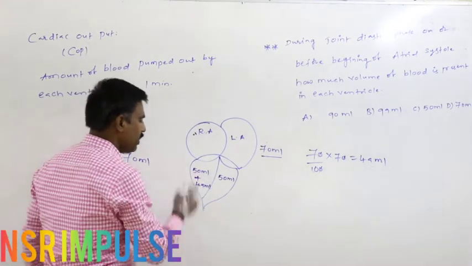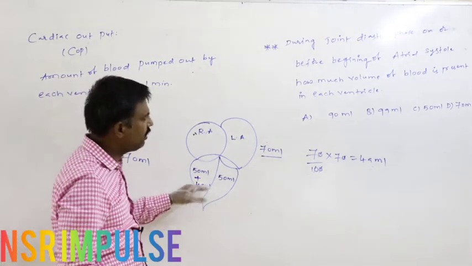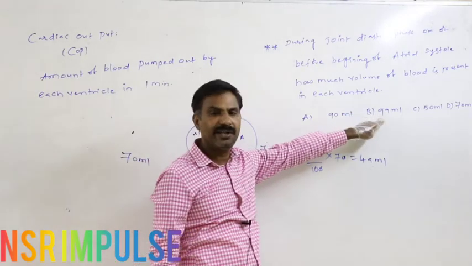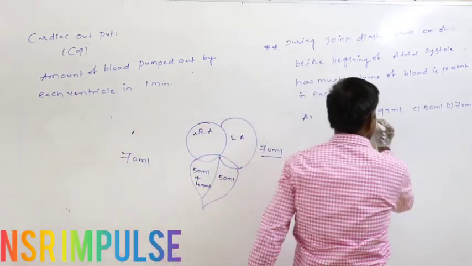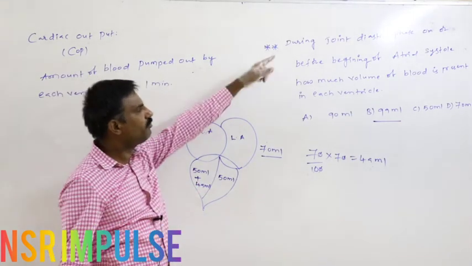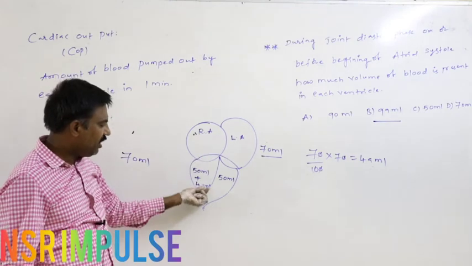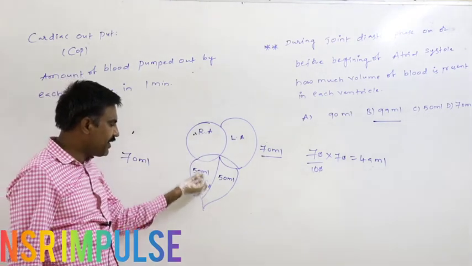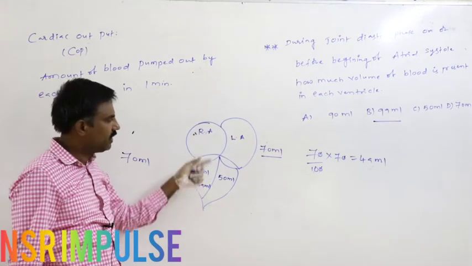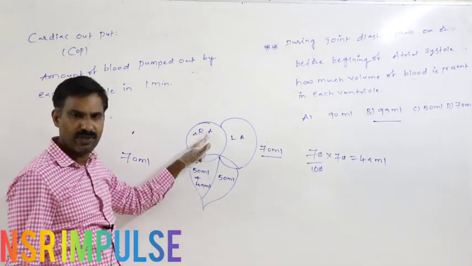So that is totally how much volume of blood is retained in each and every ventricle on or before the beginning of the atrial contraction, which means 99 ml of blood is present in each and every ventricle on or before the beginning of atrial systole. So definitely, after reaching 49 ml of blood in the ventricle, the atria begin to contract.